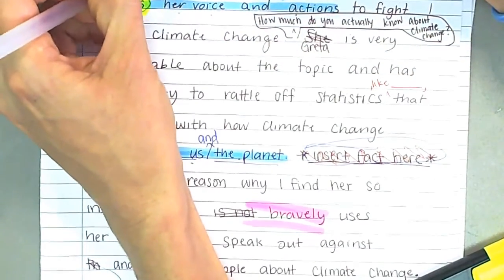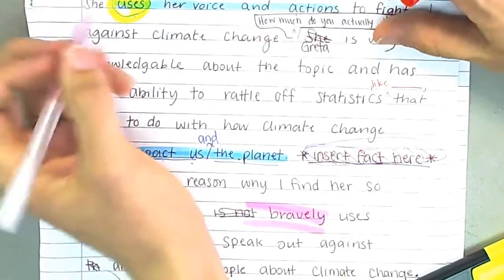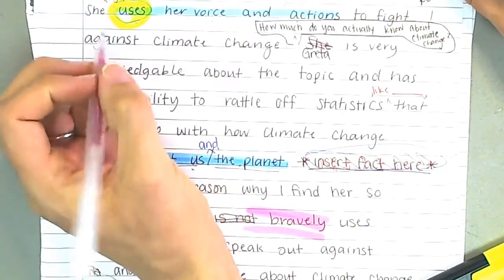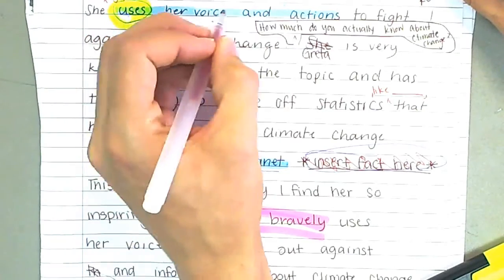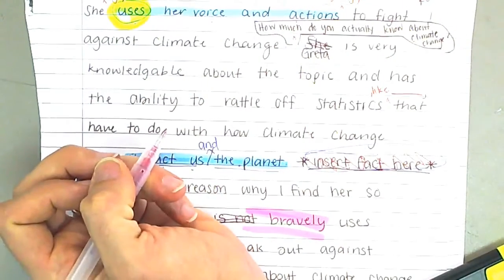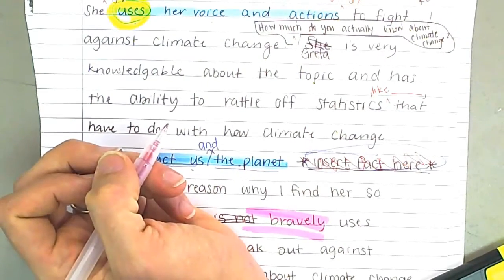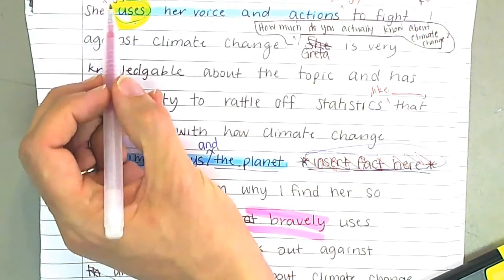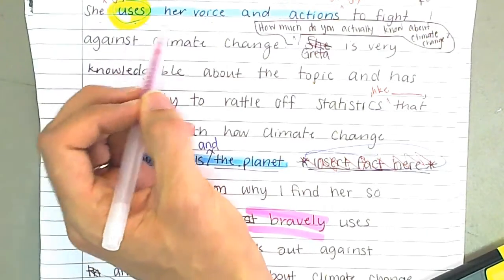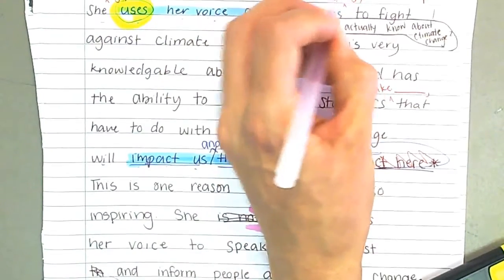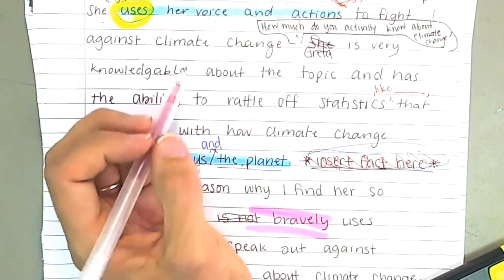Let's say I want to say strongly, right? I could put it here. She strongly uses her voice and actions to fight against climate change. Or I could put it at the end. She uses her voice and actions strongly to fight against climate change. Which one do you think makes sense? I mean, they're both correct, but which one feels better? She strongly uses her voice, or she uses her voice and actions strongly? I think this first one does. So I'm going to cross that out to show that I don't want it.